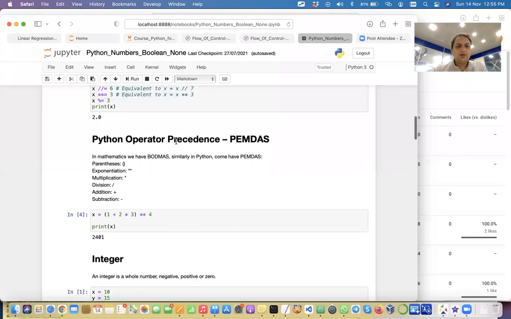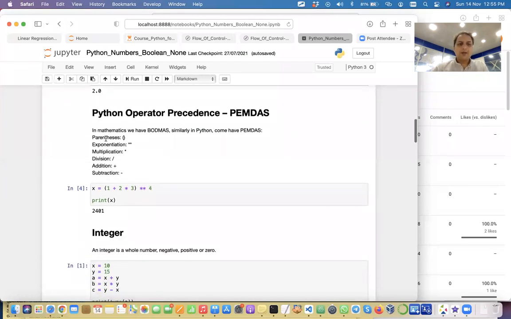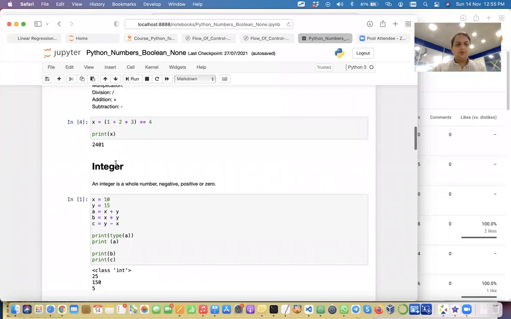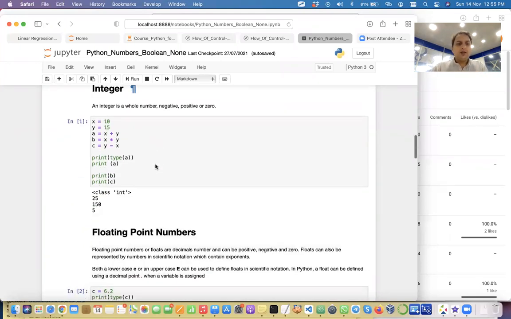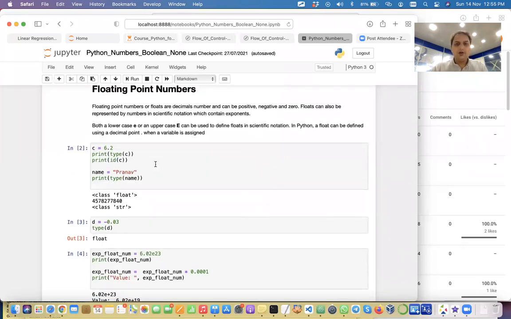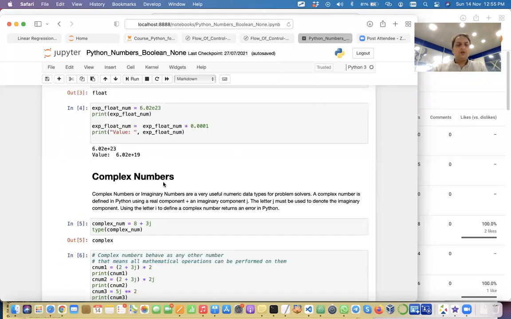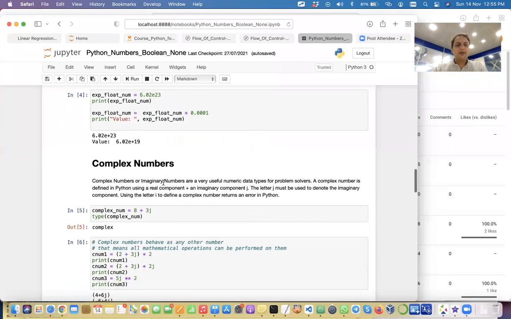Okay, so we will just do this. Precedence order: parenthesis has the highest precedence, and then the exponent, multiplication, division, all those things are there. So anytime you have confusion, go for parenthesis, right? Integers we have been working with, floating point, we know it's all to deal with decimal points. Then we also have some kind of expression as well.